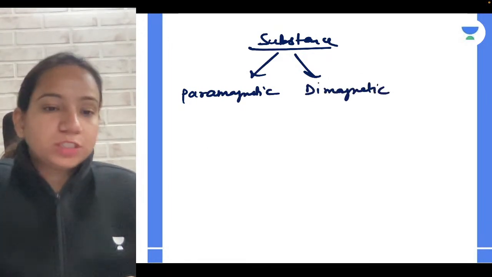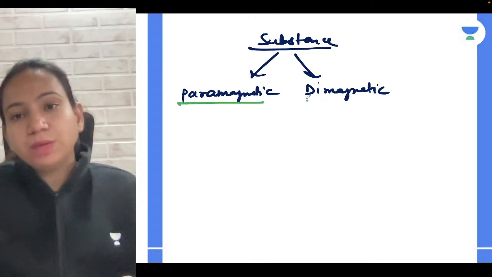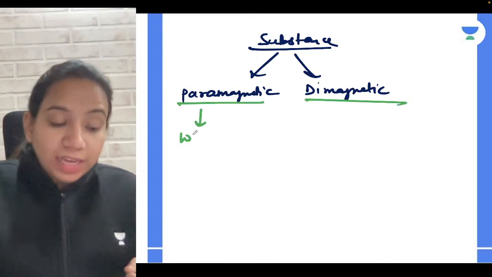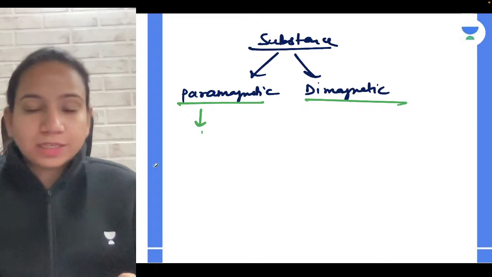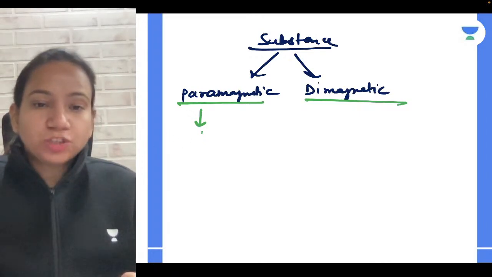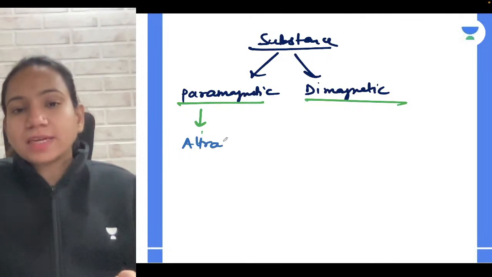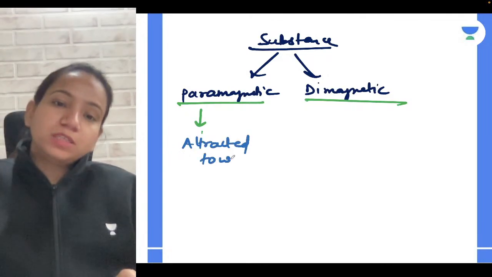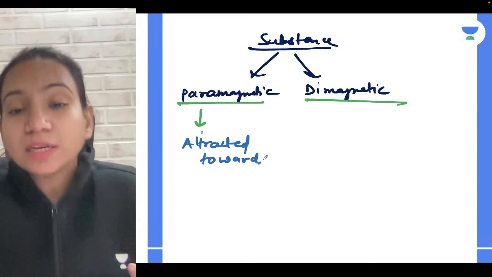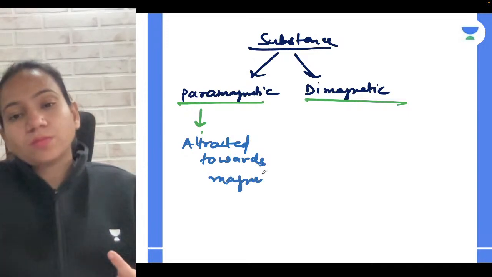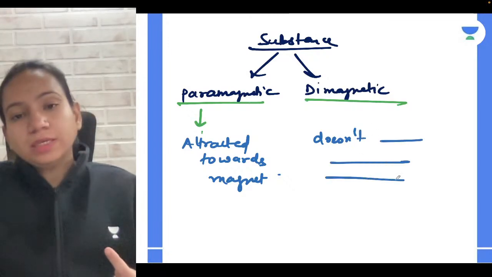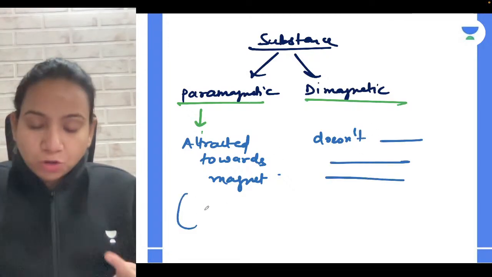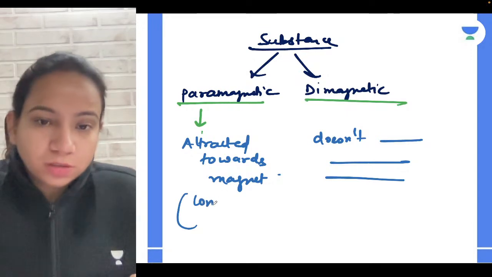How can I relate which one is paramagnetic? Paramagnetic means the substance which gets attracted towards a magnet. And why is it attracted towards a magnet? Because it contains unpaired electrons. Diamagnetic substances do not get attracted towards a magnet.